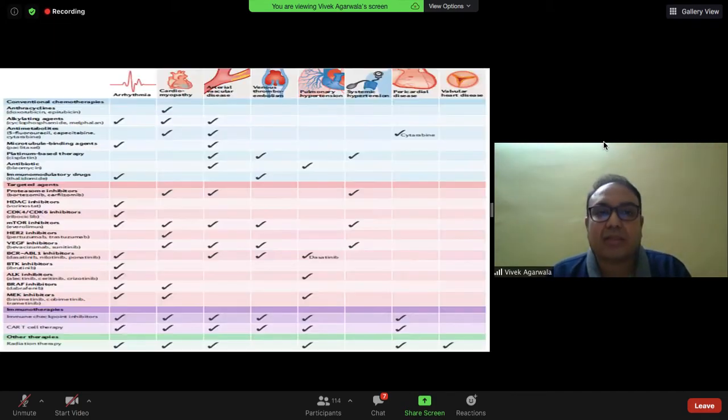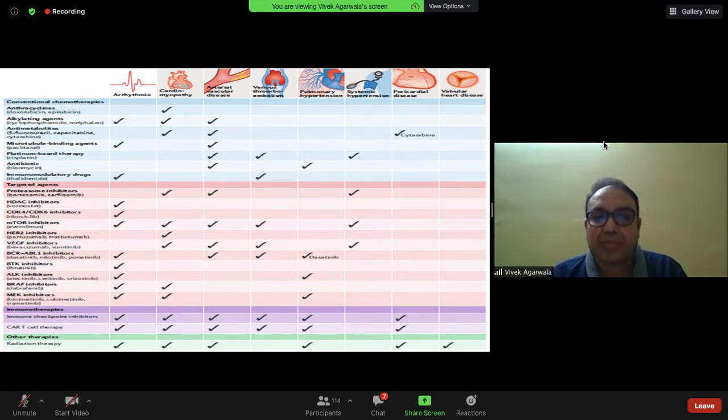And look at the number of toxicities. There are a whole lot of toxicities ranging from arrhythmia and cardiomyopathy to vascular diseases, thromboembolism, pulmonary hypertension, systemic hypertension, pericardial disease and valvular heart disease. And all sorts of cancer treatments cause one or more of these side effects.